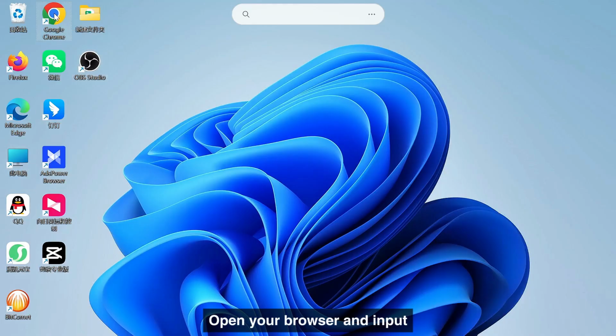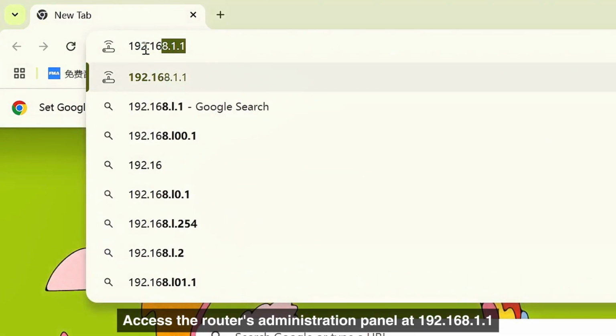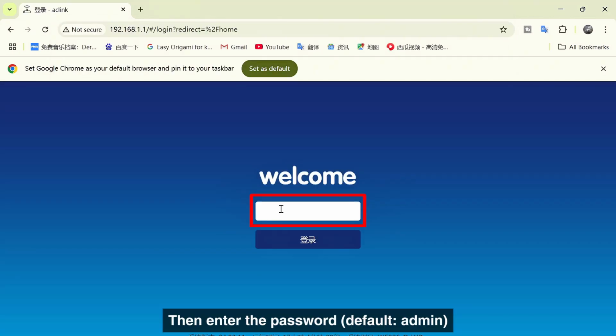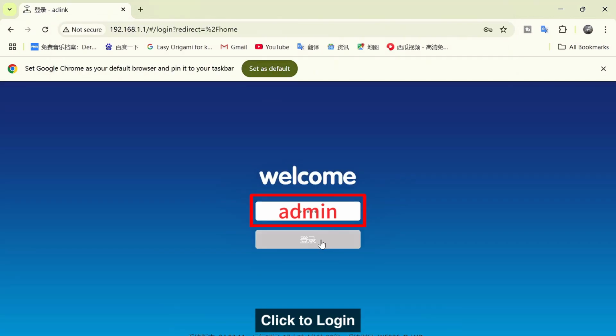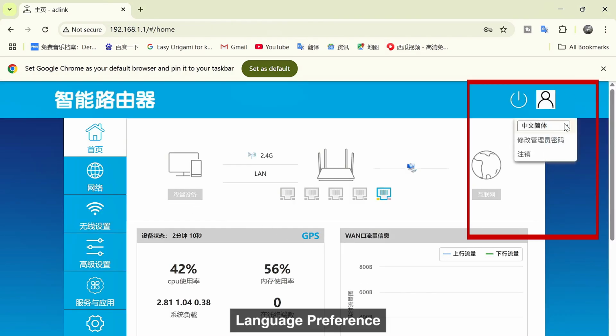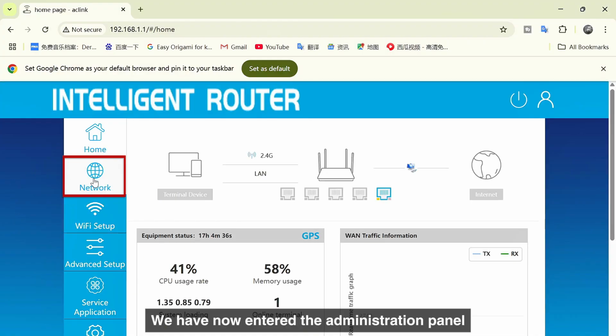Open your browser and input the address to access the router's administration panel at 192.168.1.1. Then enter the default password, admin. Click to log in. Select your language preference. We have now entered the administration panel.